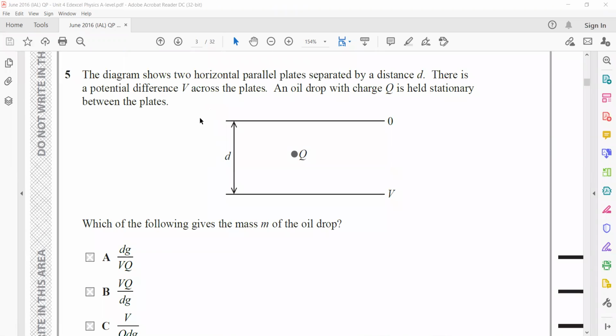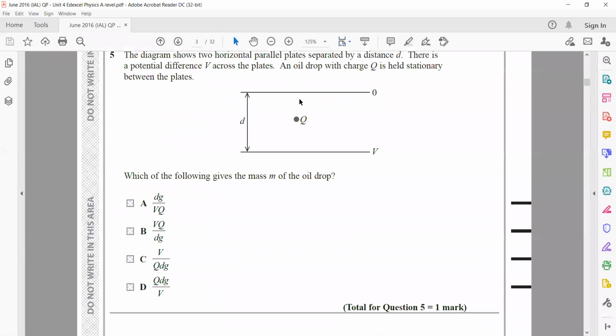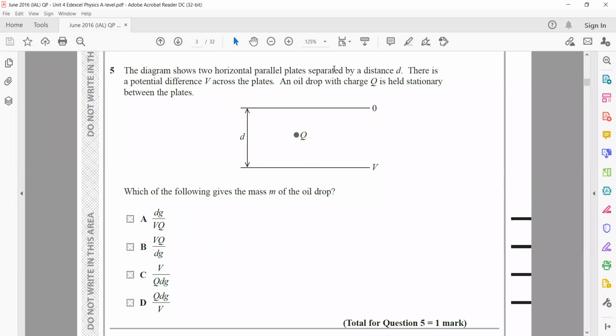In question 5, the diagram shows two horizontal plates separated by distance d. There is a potential V across the plates and an oil drop with a charge Q is held stationary between the plates. Which of the following gives the mass? So here the electric force is equal to the weight.